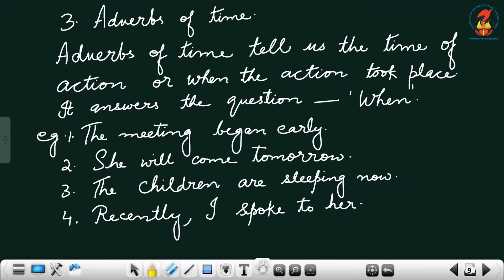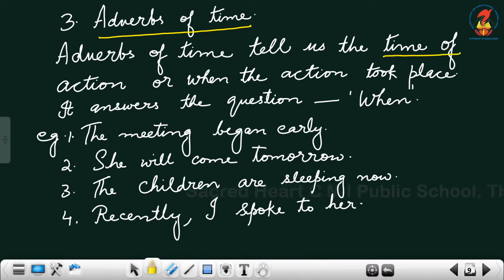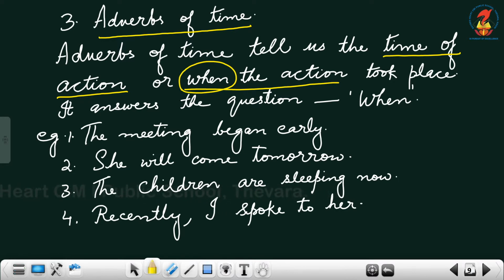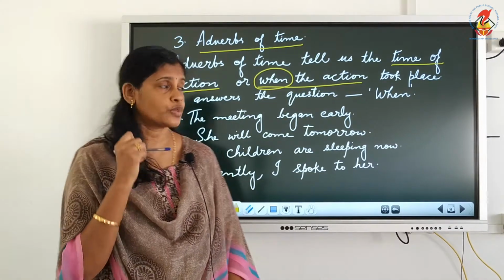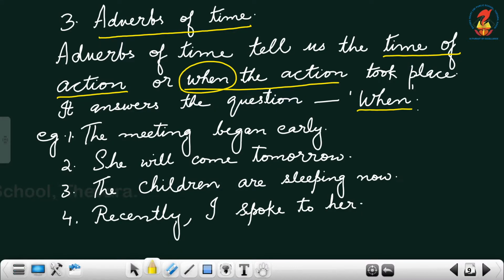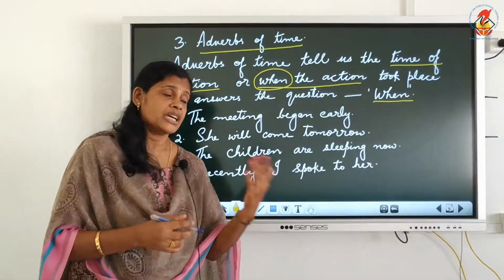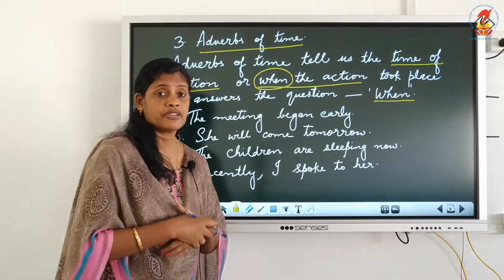So the third one is adverb of time. Adverbs of time will exactly tell you the time when the action took place. Adverbs of time tell us the time of action. They describe when the action took place. The word is when, which refers to the word time, which time the action took place. So obviously they will answer the question when. When did it happen? Now. When will it happen? Later. So the time is described in adverb of time.